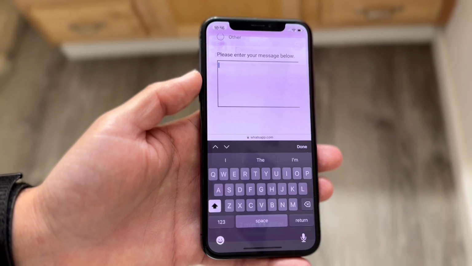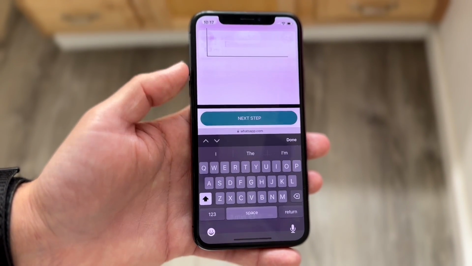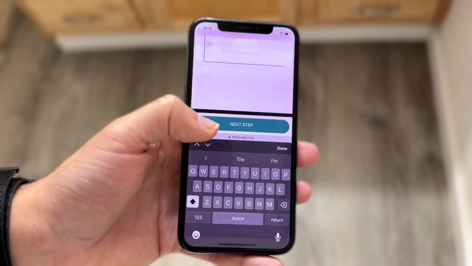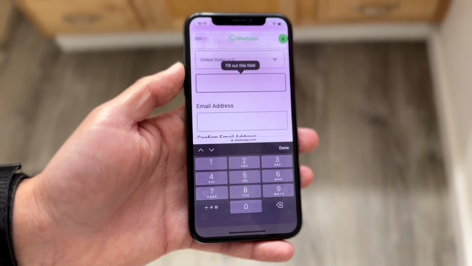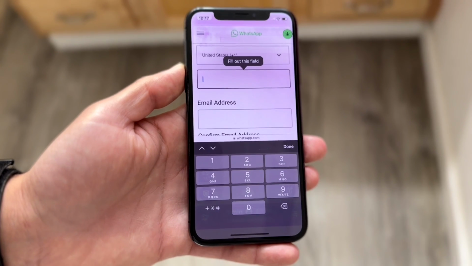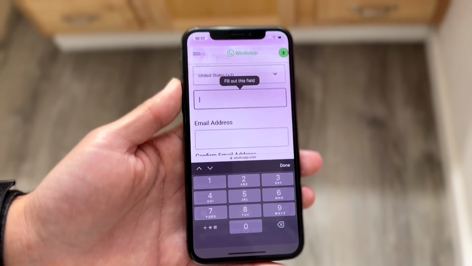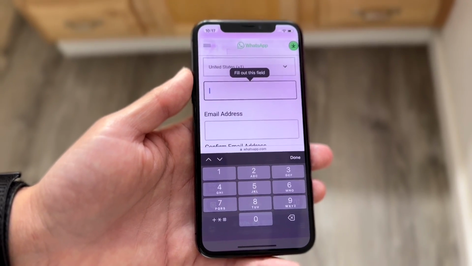And then at that point, after you talk about what's going on with your account, you can click on next step. And it's going to allow you to send this message over to WhatsApp. At that point, they should be able to go through and take a look at your account, and hopefully they can reinstate your account if it was a mistake on WhatsApp's part.